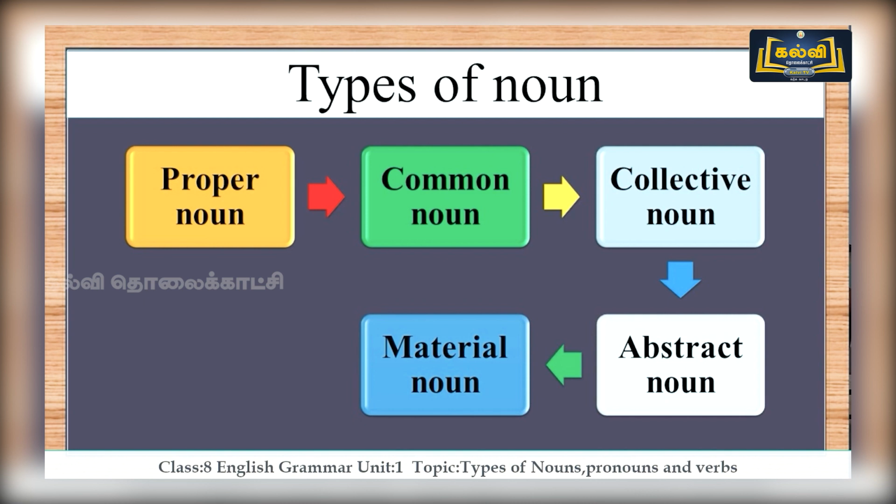And the third one is collective noun, which is given for the group of animals, persons or some things. So the fourth one is abstract noun, which is not about the concrete. It tells you some quality or a state. And the fifth one is material noun. It gives you the base of any product, or we can say it is a raw material of any product.